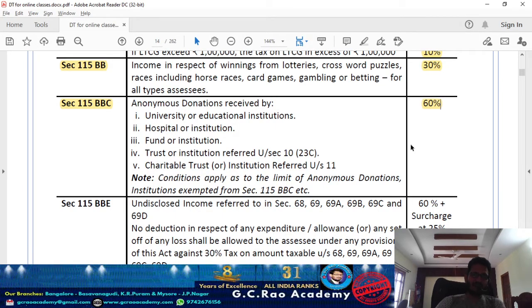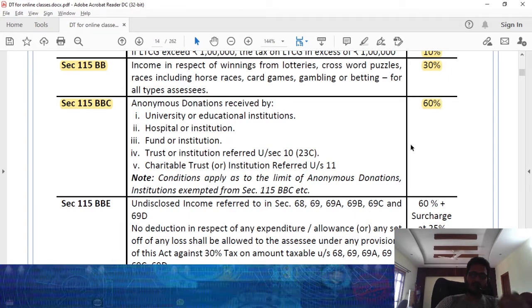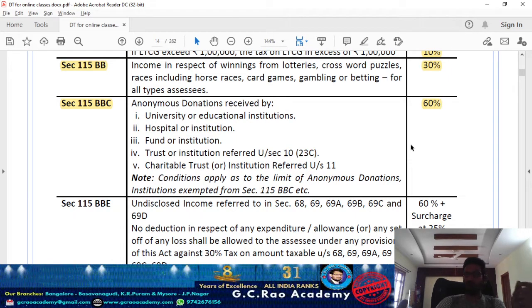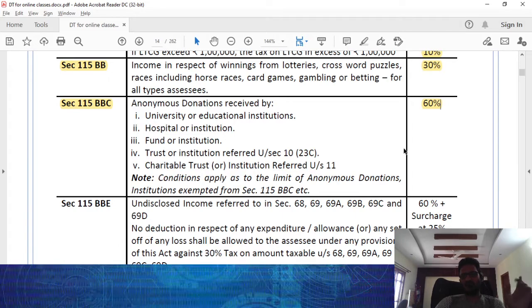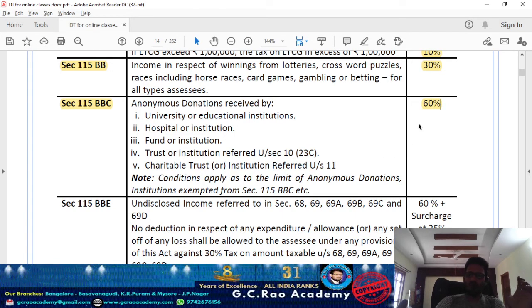The amount of anonymous donation received by a particular trust should not exceed 5% of your total donations received. If it exceeds 5%, then that anonymous donation is going to be taxable at what rate? That is 60%. You are collecting donations, but not maintaining the particulars of donors, so in your hand we call that anonymous donation. It is taxable at 60%. More about this 60% we'll see in the assessment of charitable and religious trusts, as a part of your final.